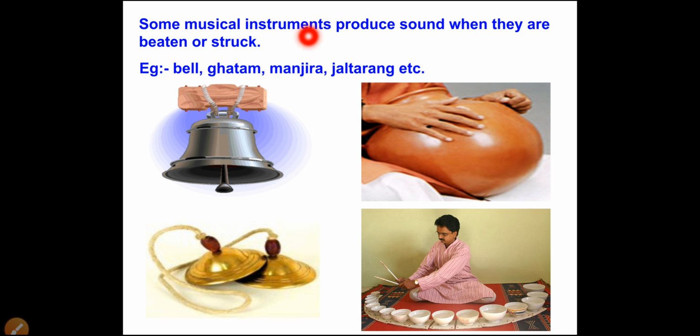So these are some musical instruments which produce sound after being beaten or struck. These sounds are created by this. Even this jaltarang is a very simple activity, so you can do it at home also. You have to take some bowls of different sizes, and you can fill them with water. The water level should be different in each bowl, and you can strike the edge of the bowl with a spoon, and you can easily create different types of sound through it.